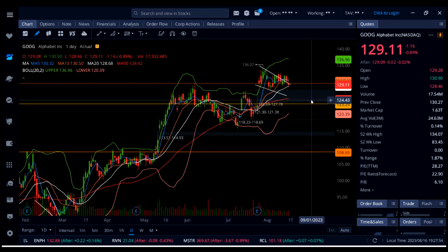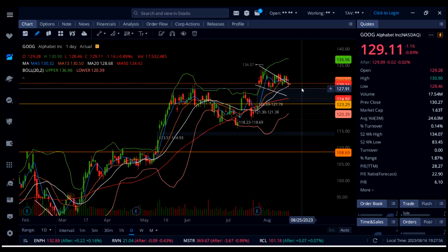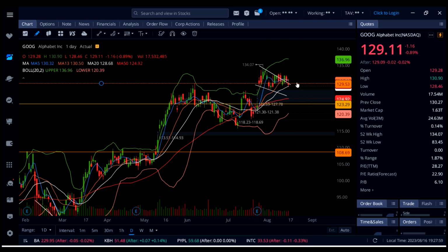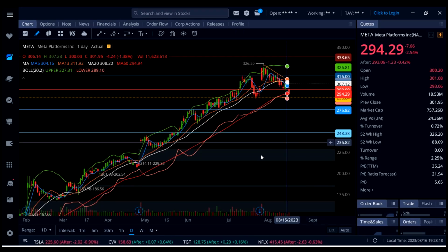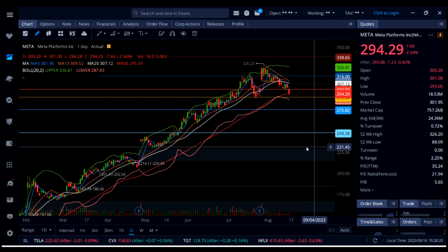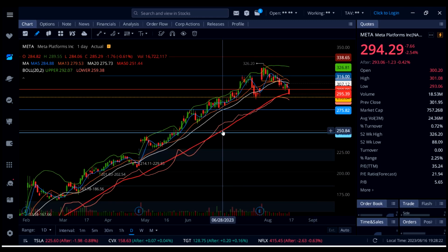Now to the upside, Google can get over 130s, then it's back in business. We could see more upside all the way up to 137. On Meta, it's taking a massive beating, down 2.54%, and the 50 SMA did not hold today, guys. Unfortunately, Meta broke below 295, and now the next stop down is around 290.